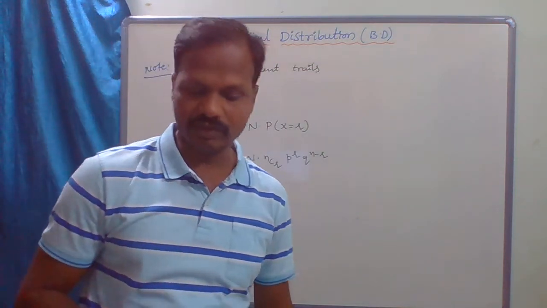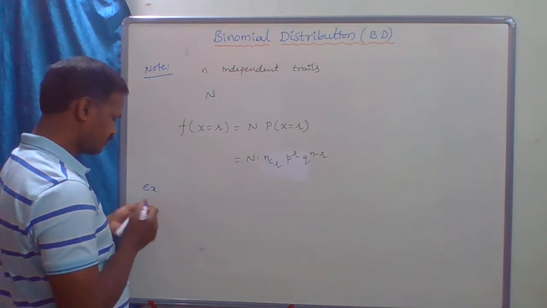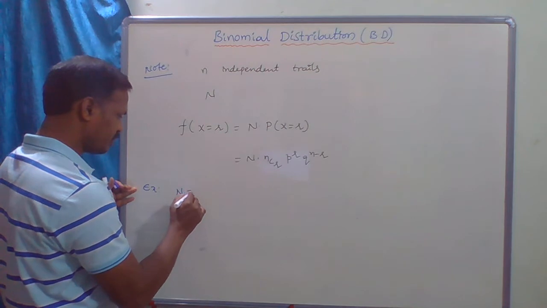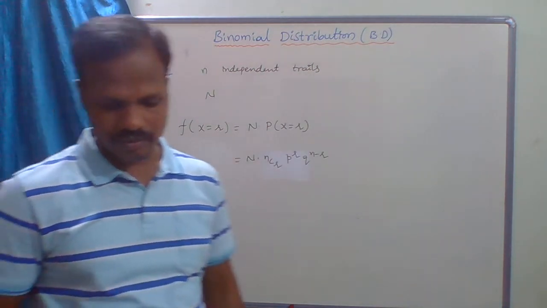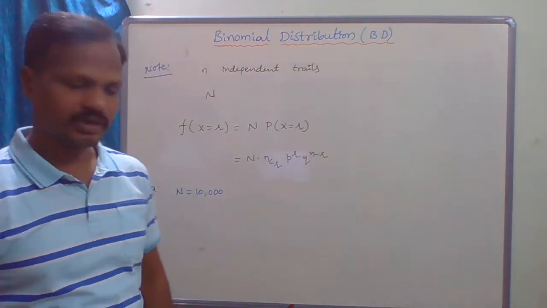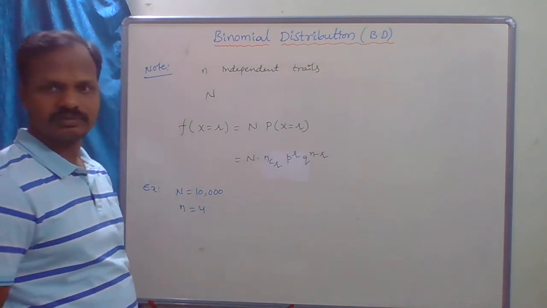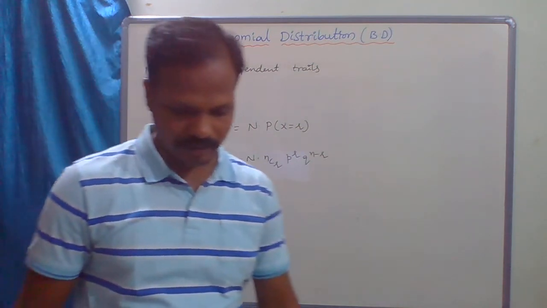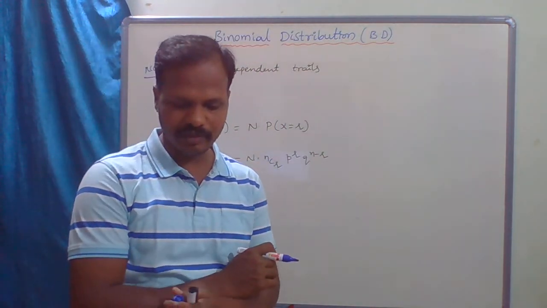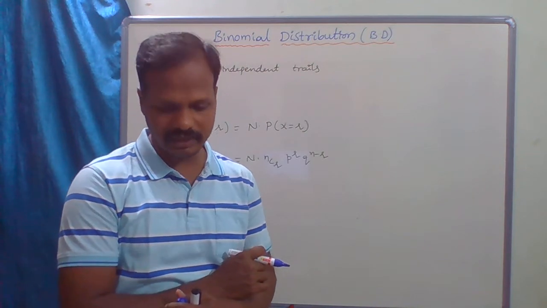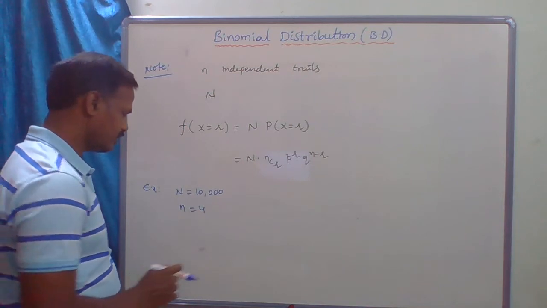Out of 10,000 families with 4 children each, so n equal to 4, find the expected number of families all of whose children are doctors. Here, what is the success?